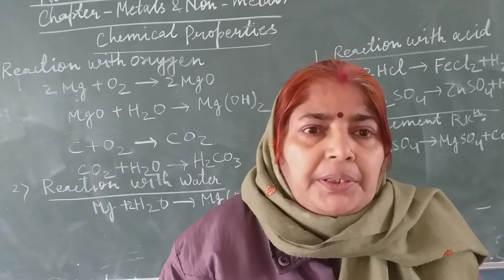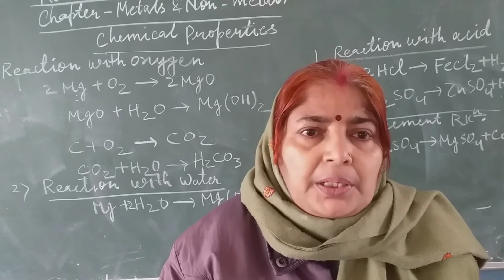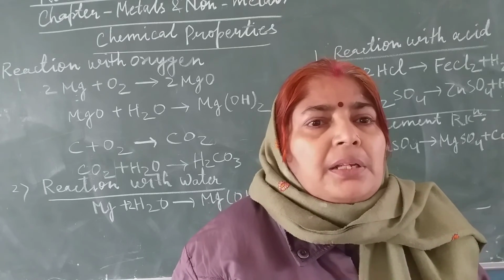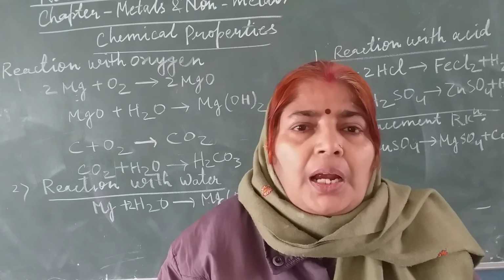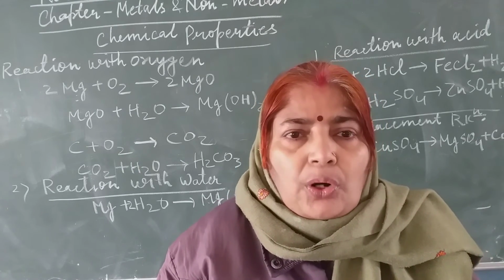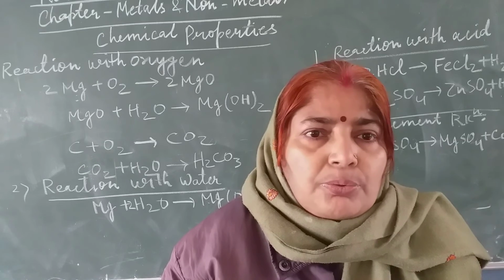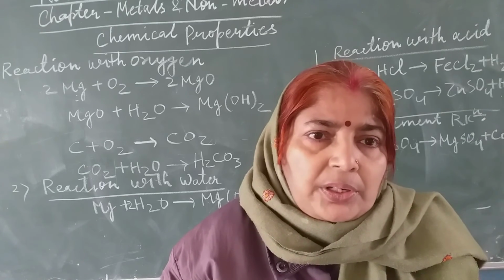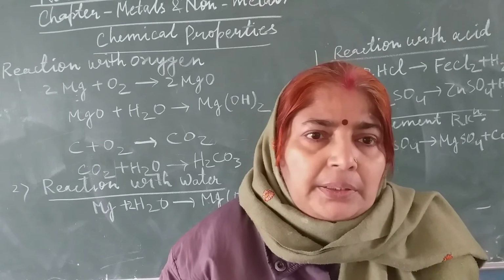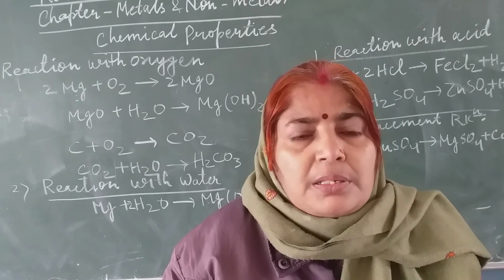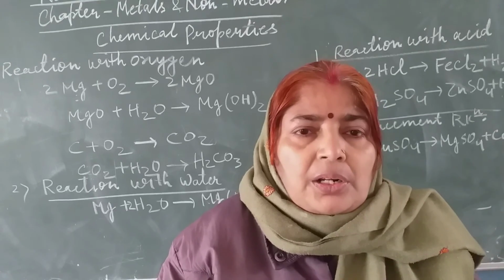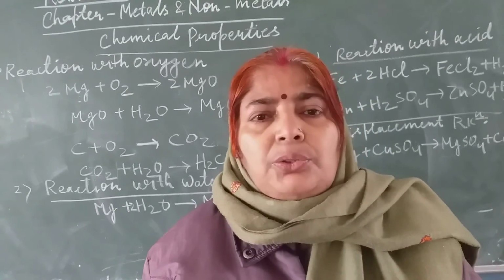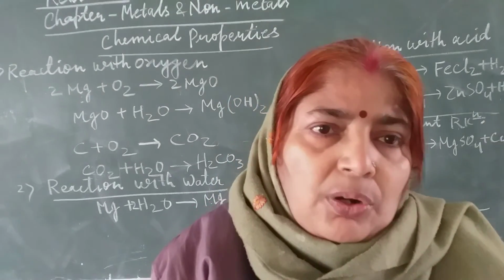Similarly, diamond is an allotrope of carbon. It is used for cutting tools, for making ornaments, jewelry, and graphite is an allotrope of carbon that is used to make the core of the pencil. Iodine is an antiseptic. Phosphorus is used in matchbox industry, etc. So you have seen the usage of non-metals also.